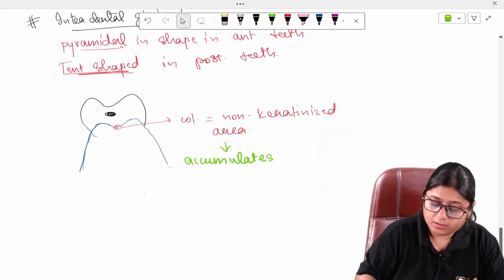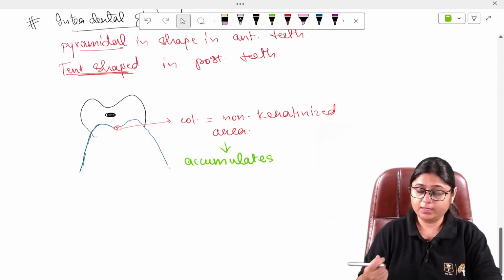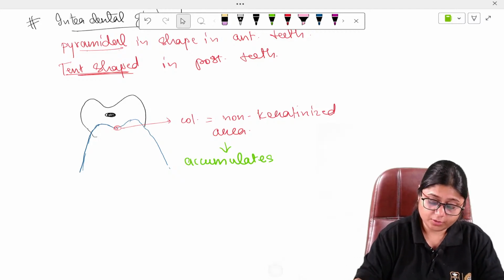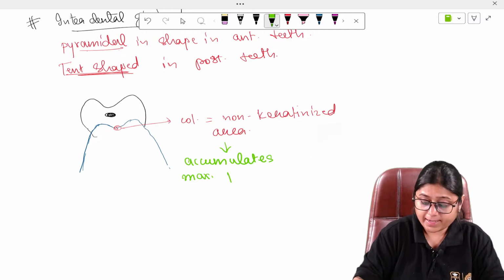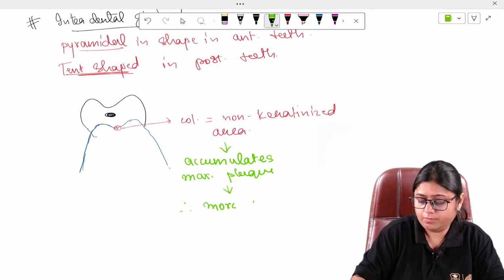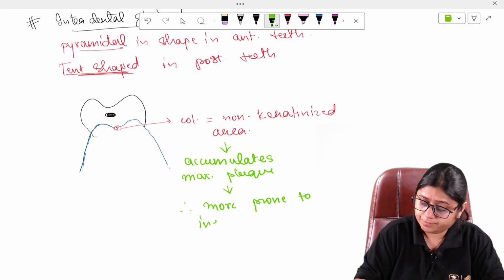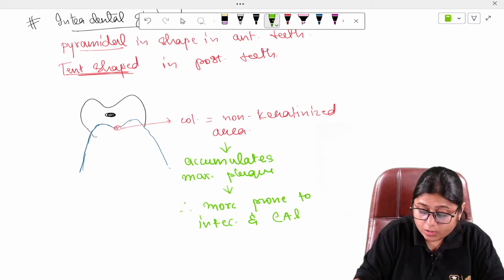Even our scalers find it difficult to reach such tight contact areas. So it accumulates maximum plaque, therefore it is more prone to infection and clinical attachment loss.